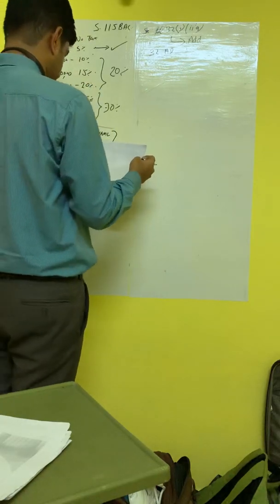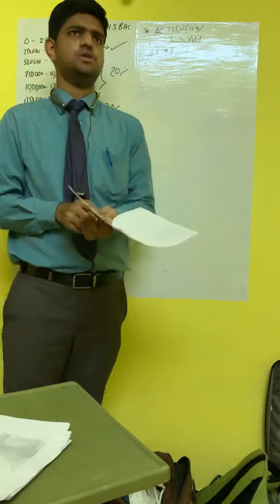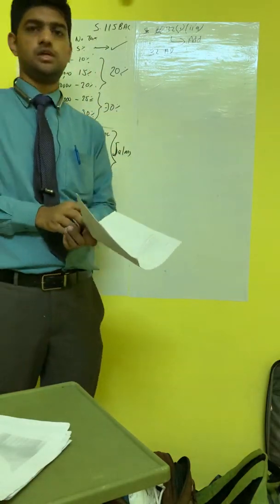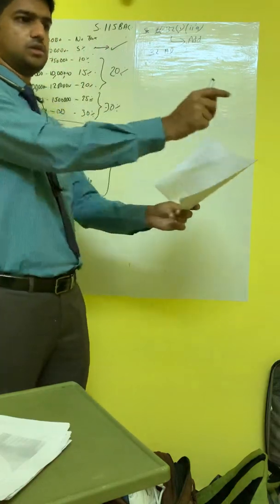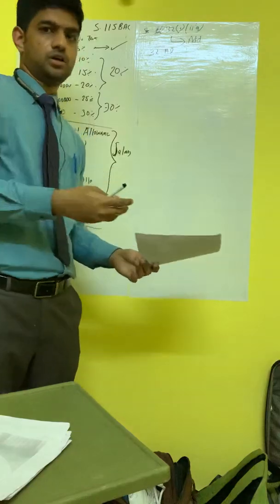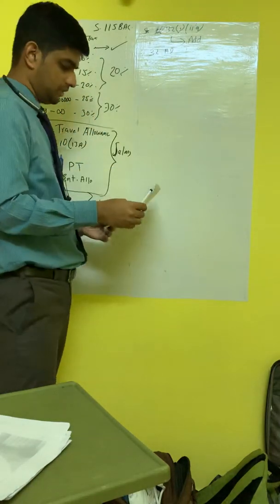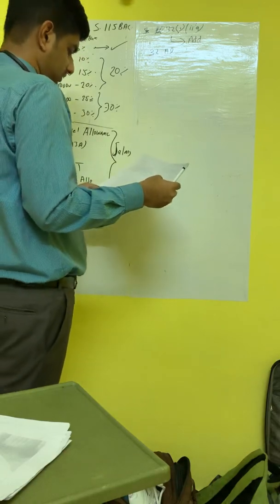32AD you cannot claim because the notified backward area includes some places in Telangana, Orissa and some other places. There are many places notified by the government which are considered backward areas, where if you start a business, you get an additional deduction on purchase of machinery. Now the other important one is 33AB.